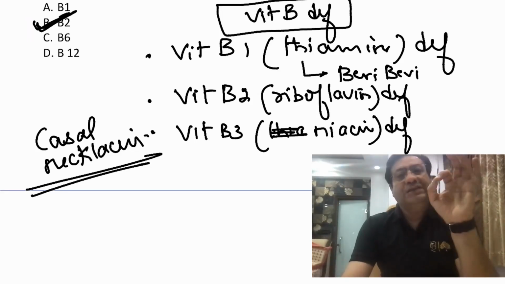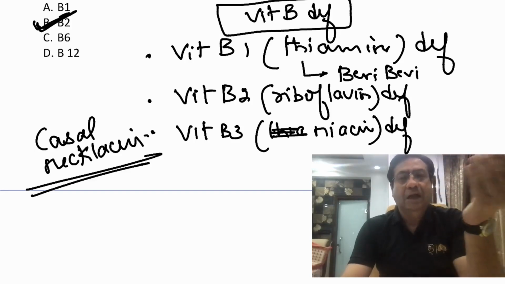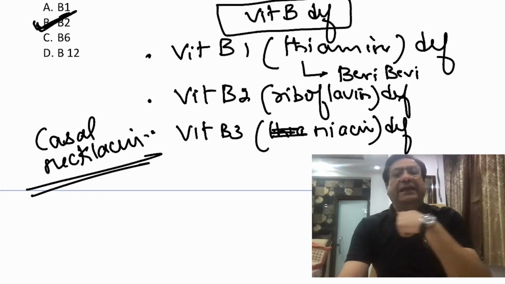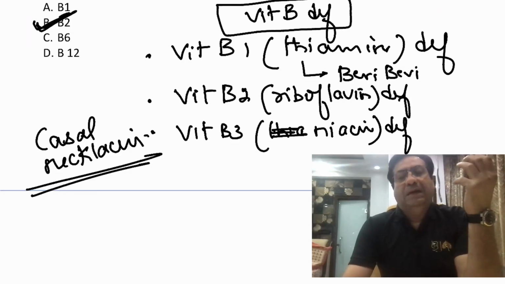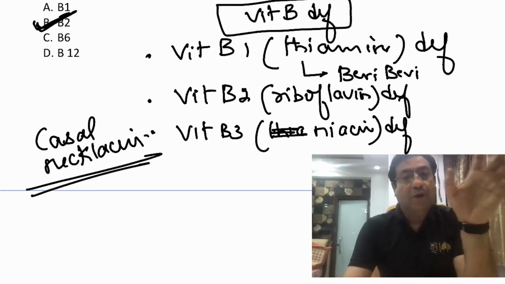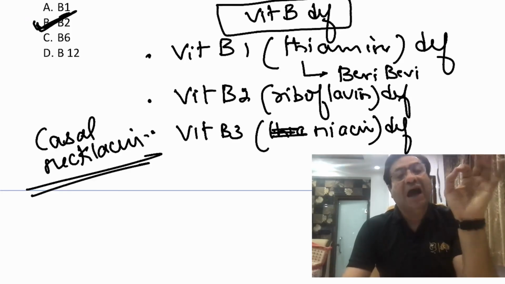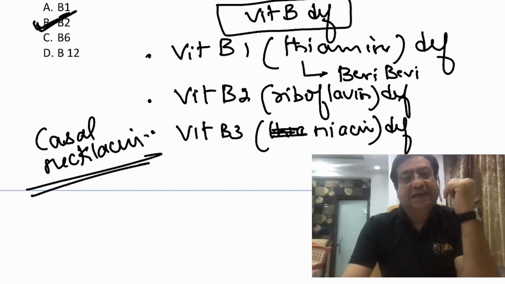So in case a question on Casal's necklace was given, or a pictorial manifestation of a rash which was present in the neck area, which mimics a necklace like manifestation over the skin, and they ask the question, I'm not very sure if this question was asked, but if they ask what is this due to deficiency of which vitamin, then it is basically the deficiency of niacin. So that manifestation that is usually present over the neck area is known as the Casal's necklace.